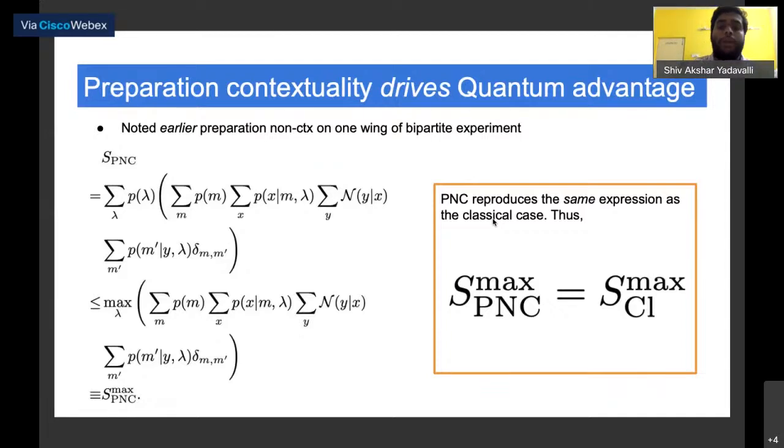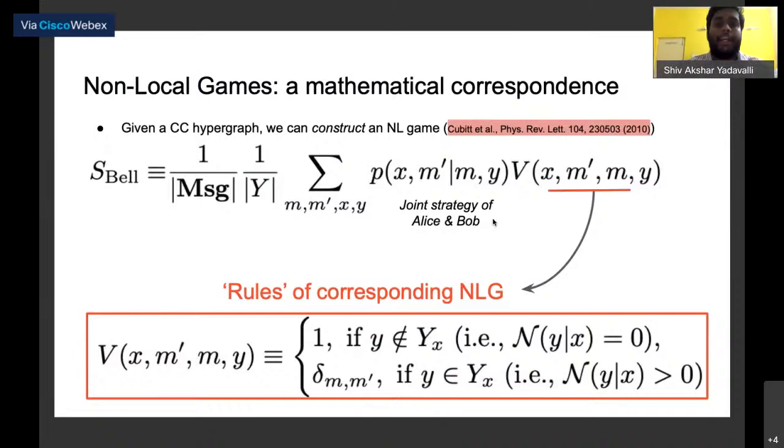Thus, any notion of quantum advantage is because of preparation contextuality. So that's the first result that we have. Then we just have a small mathematical aside, where this was something that was noticed in a paper by Cubitt et al. in 2010. We'll talk more about this paper later also.